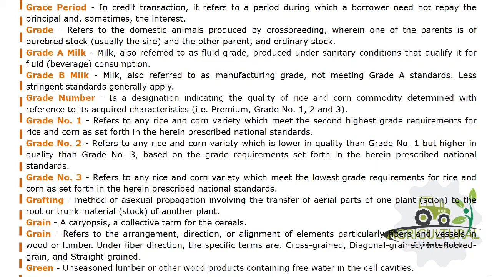Grain refers to the arrangement, direction, or alignment of elements, particularly fibers and vessels in wood or lumber. Under fiber direction, the specific terms are cross-grained, diagonal-grained, interlocked-grain, and straight-grained. Green, unseasoned lumber or other wood products containing free water in the cell cavities.